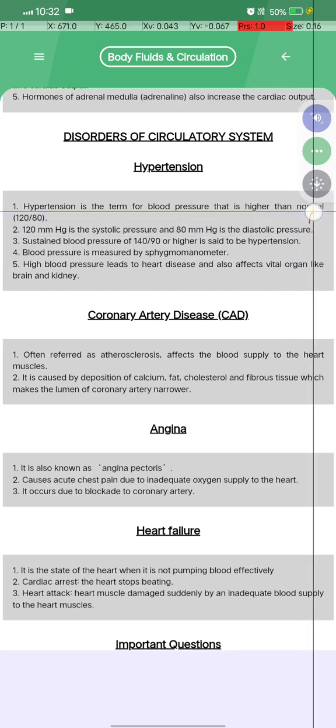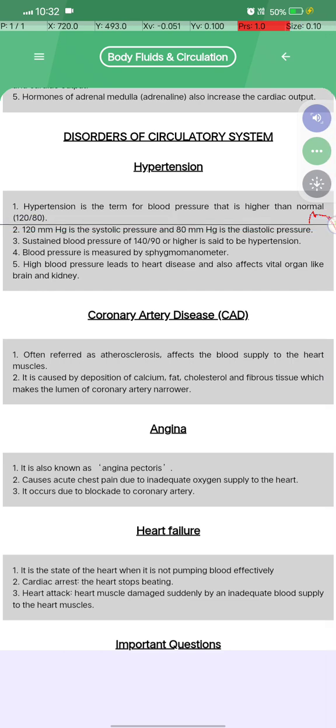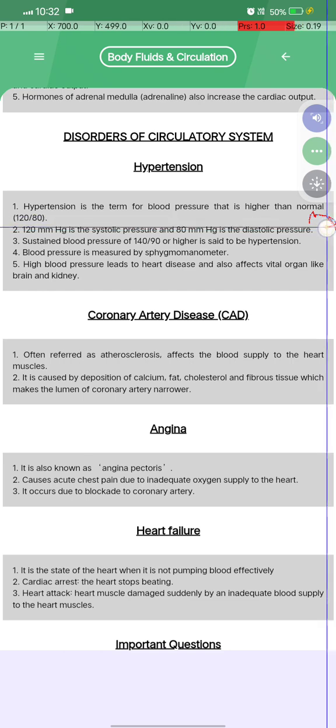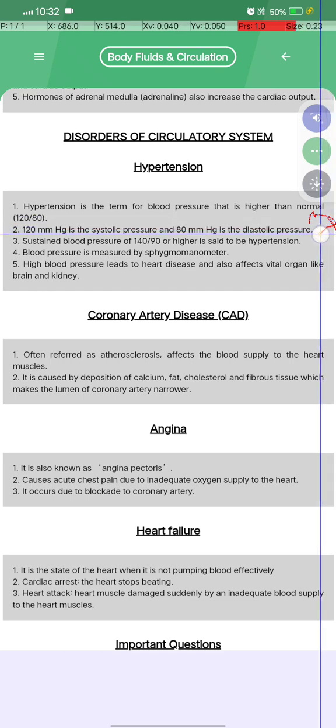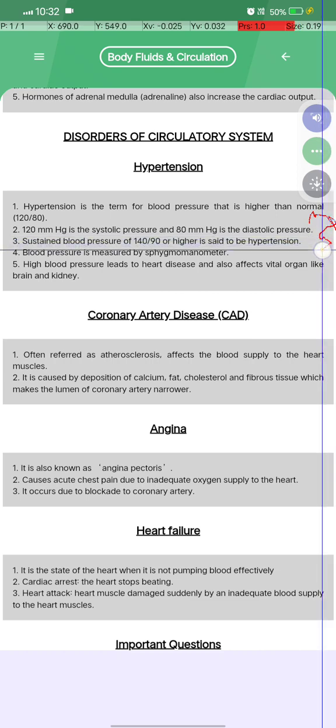Hypertension is the term for blood pressure that is higher than the normal 120/80. 120 mm of Hg is the systolic pressure, and 80 mm Hg is the diastolic pressure. Sustained blood pressure of 140/90 or higher is said to be hypertension, and blood pressure is measured by the